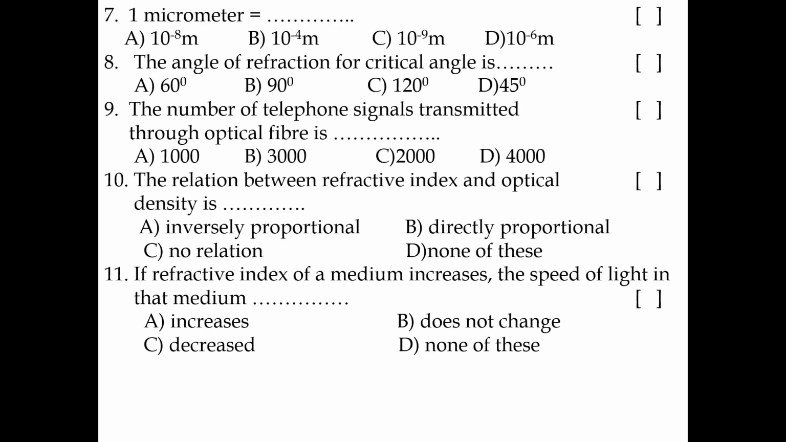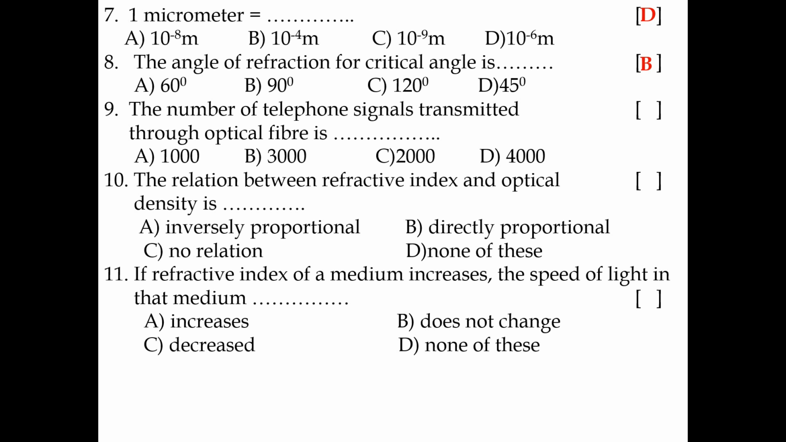Seventh bit: 1 micrometer equals to dash. 1 micrometer equals 10 power minus 6 meter. So micro means 10 power minus 6. Eighth bit: the angle of refraction for the critical angle is 90 degrees.